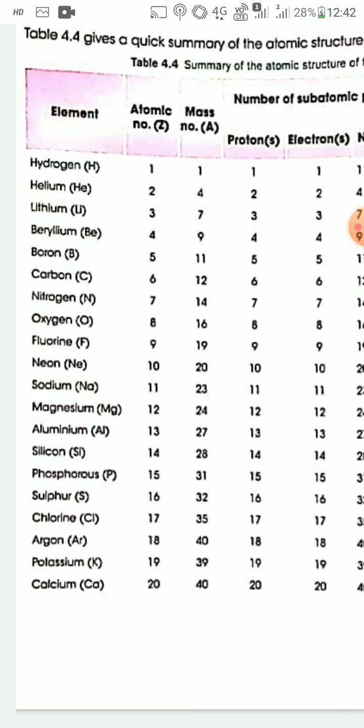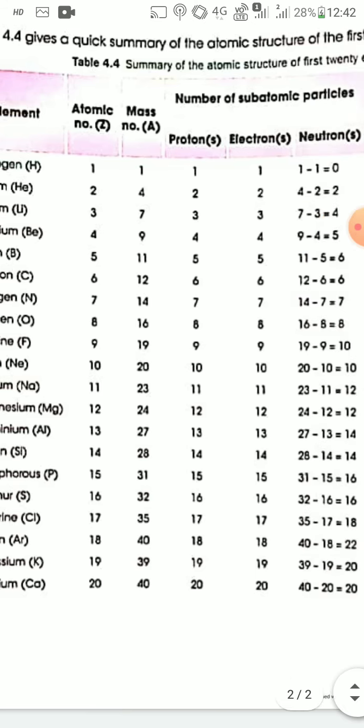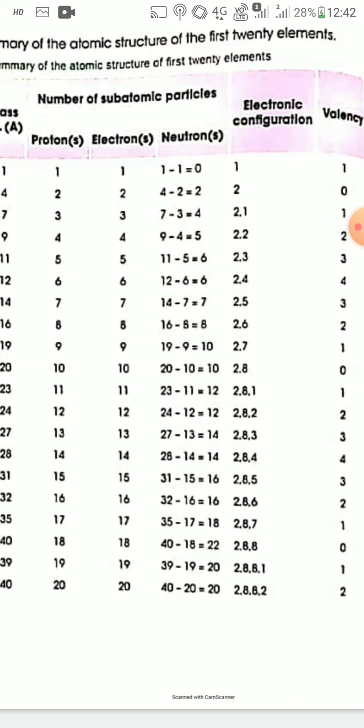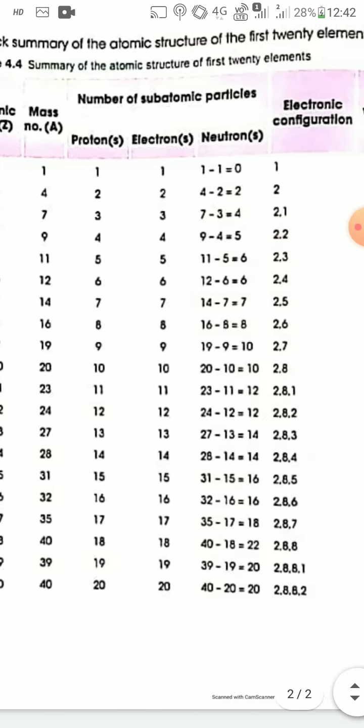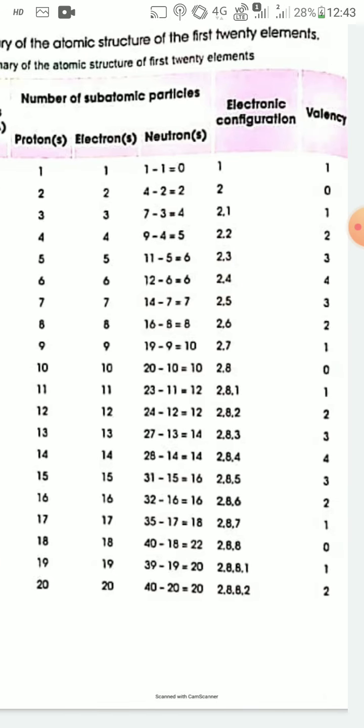Again, for another noble gas or inert gas, which is neon, atomic number is 10 and the number of electrons is also 10. So electronic configuration is 2, 8. As it is a noble gas, its valency is 0. Or you can also say that as neon contains 8 electrons in the valence shell, so 8 minus 8, that is 0. So the valency of neon is also 0.